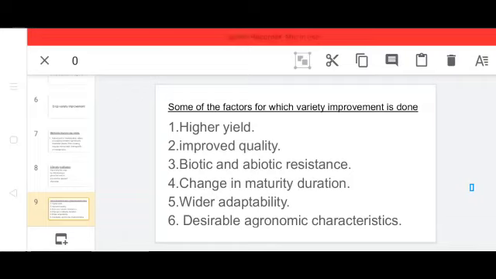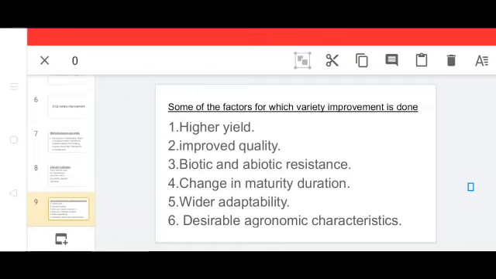Next one, change in maturity duration. Crop variety improvement is done to change the maturity duration. If the crops have shorter maturity duration, the more economical is the variety. Farmers can grow multiple rounds of crops in a year.